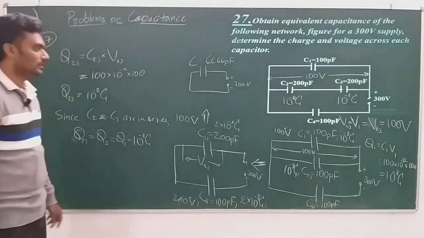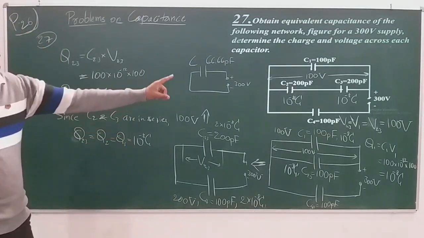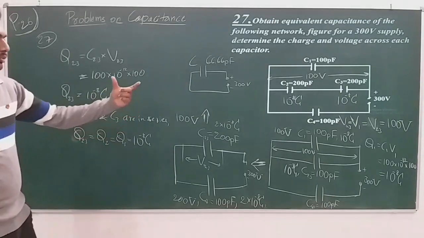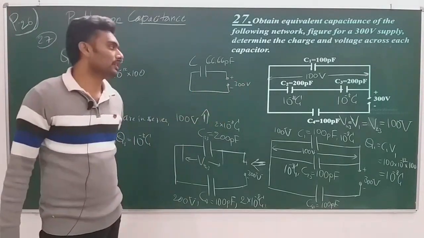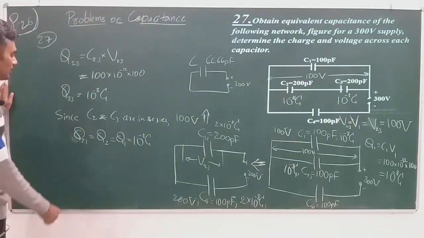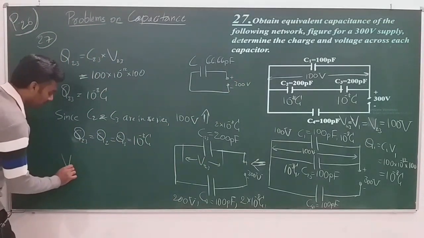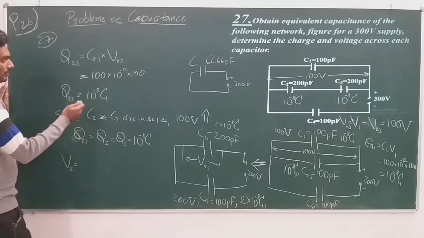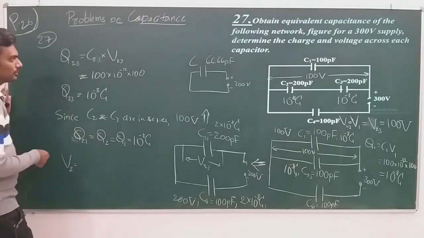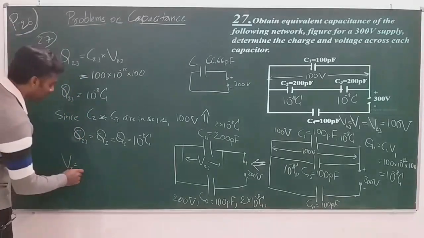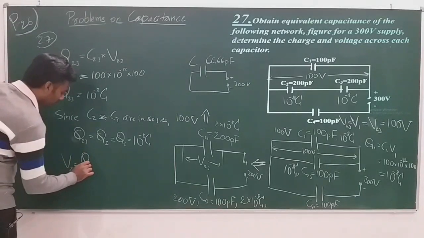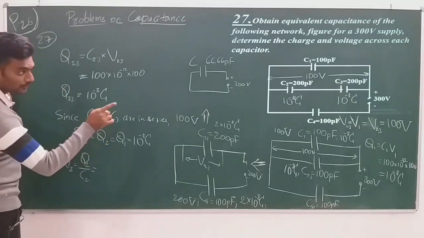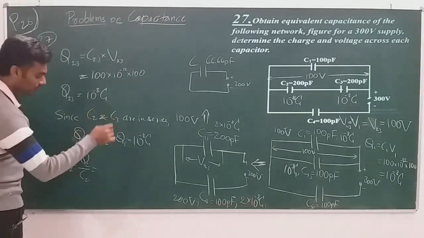Now we have the charge on C2 and C3, and what we finally need is the potential difference across C2 and C3. Potential difference across C2, which I will call V2, is equal to, from the same formula, C is equal to Q by V, so V becomes equal to Q by C. So Q2 by C2.